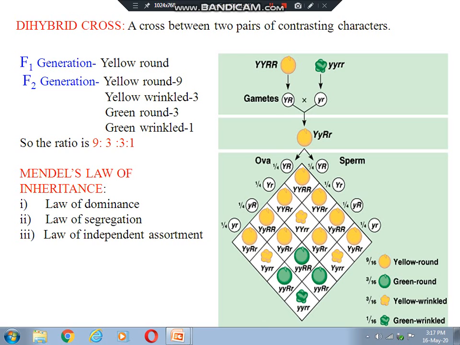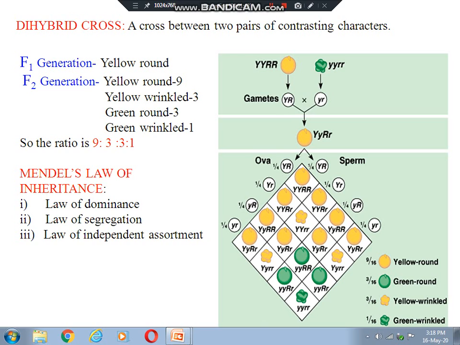Then the third law, that is the law of independent assortment. When more than one pair of contrasting characters are brought together in an individual, the distribution of alleles is free to separate from the distribution of any other pair of alleles. This law is connected with dihybrid cross.